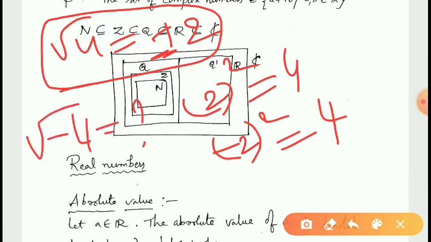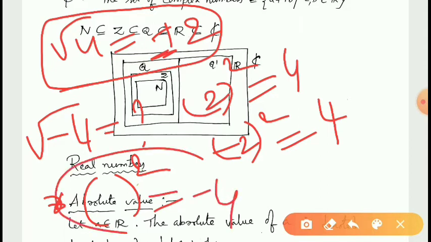There is no real number which is equal to root minus 4, because if you want to find root minus 4, we need some number so that by squaring it we will get minus 4. But by squaring no number will we get minus 4. Therefore, we can't find any number like this.